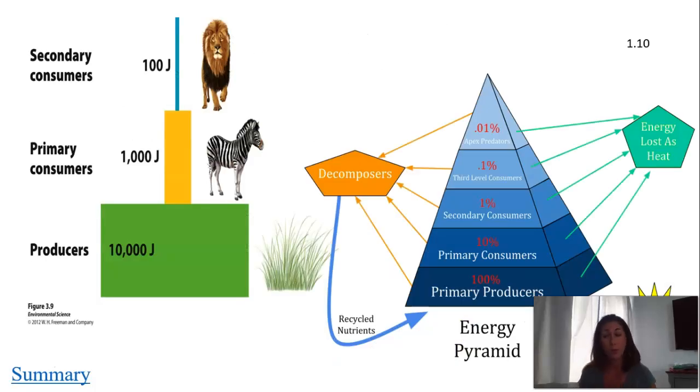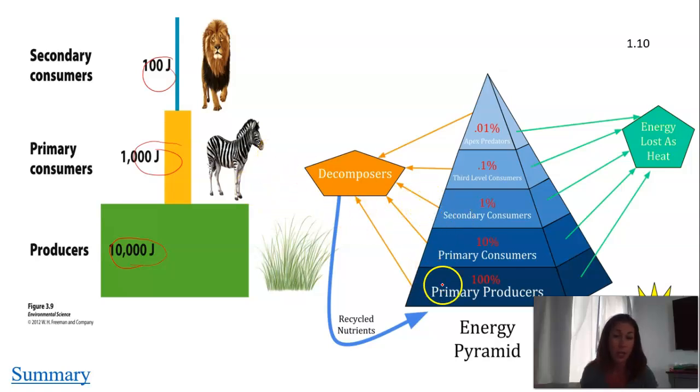So here's just another way of looking at it, two different ways here. Here I have our energy pyramid. The last one we looked at was by mass, so the kilograms of clover to the kilograms of rabbit. And here we have it by energy. So here we're looking at the amount of joules of energy that's available in our producers in this ecosystem that can support 1,000 joules of energy in our primary consumers, and then up to our secondary consumers, 100 joules. So you lose 90%, so it's 10% transfer.